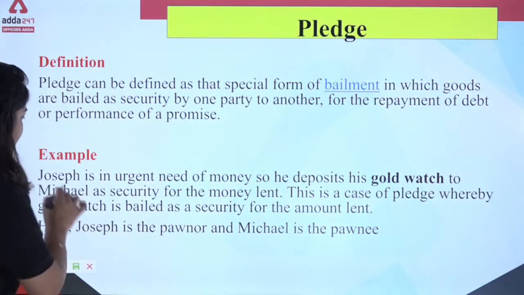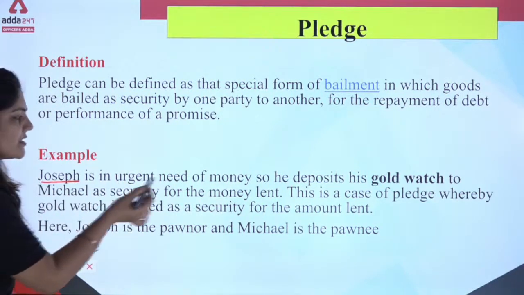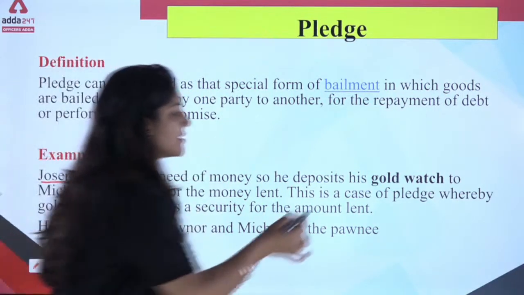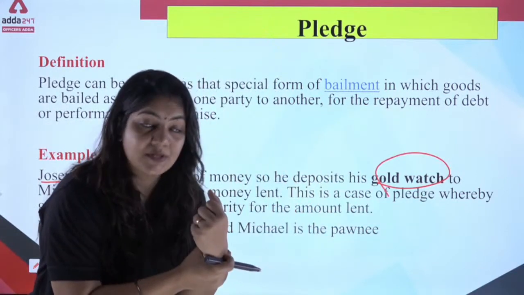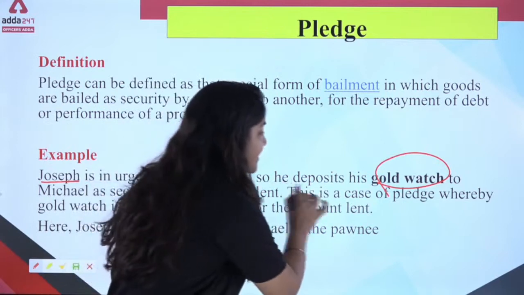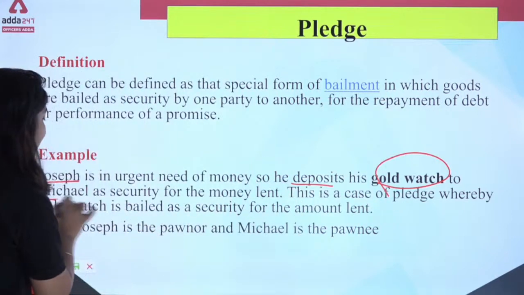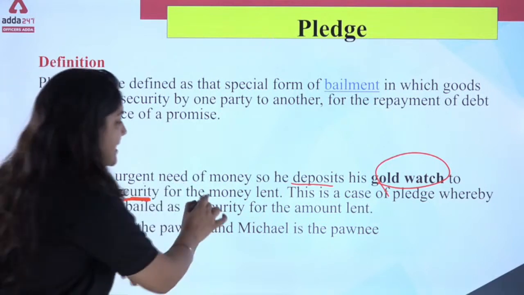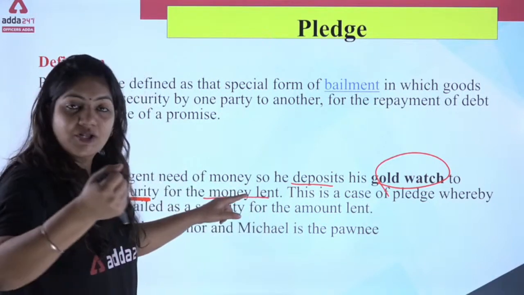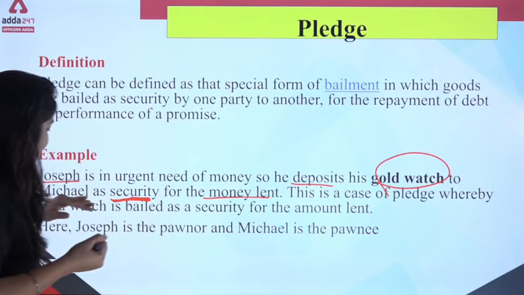Now see, Joseph is in urgent need of money. So he deposits his gold watch, which is a movable good, with Michael as a security for the money lent. Because Joseph wants money, the money is given by Michael.